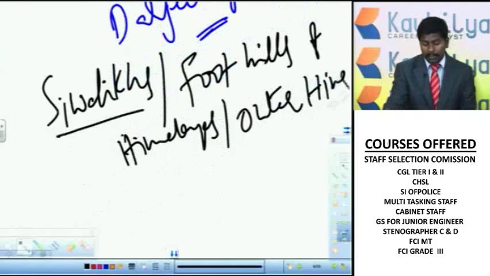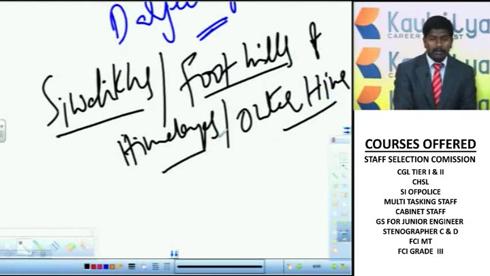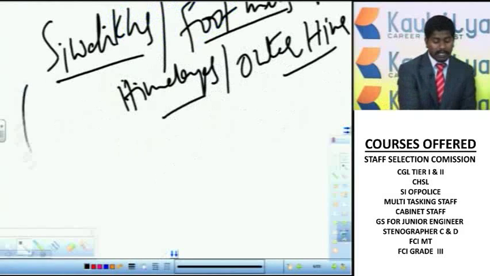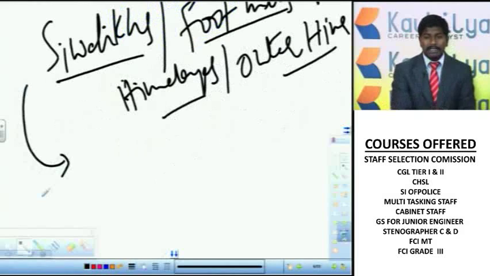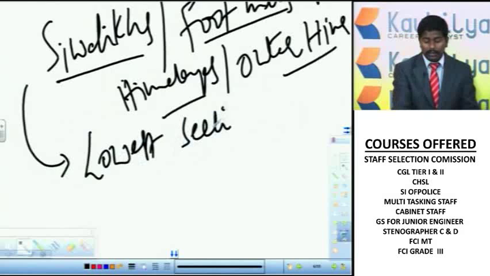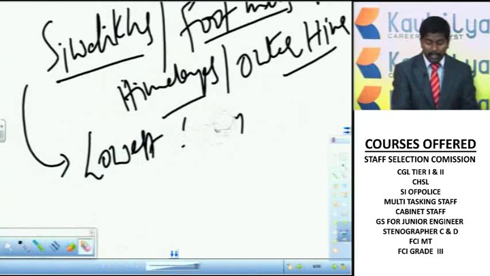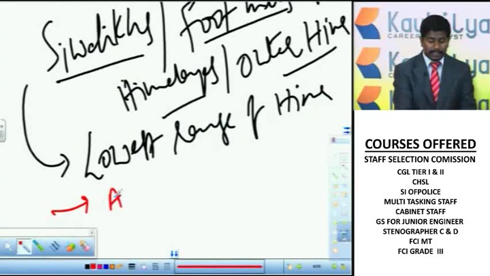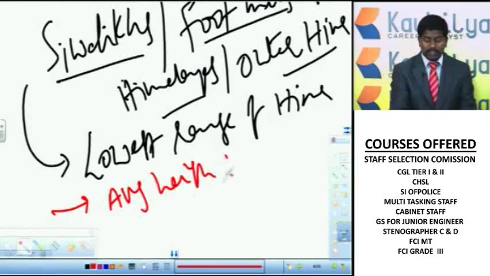Now these Shivaliks, which are called foothills of the Himalayas or outer Himalayas, are the lowest section of the Himalayas, that means they are at low elevation. These are the lowest range of Himalayas, and the average height of these Shivaliks is somewhere around 1100 meters.